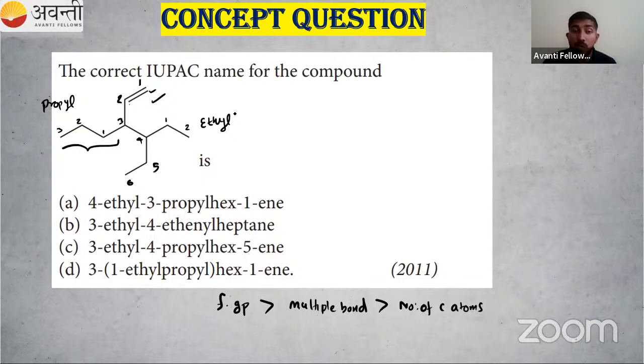So this is a homework question for you. So you have to do this. I have given the hint already. Okay. So in the next class, I will ask you which is the correct answer. Then there are no complex substituent present here. No need to add this parenthesis and everything.